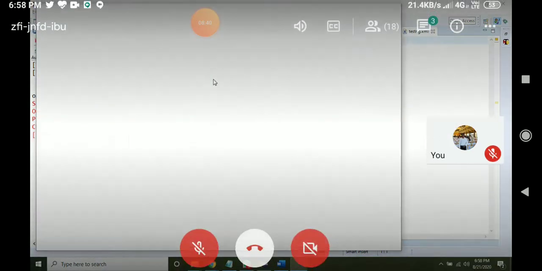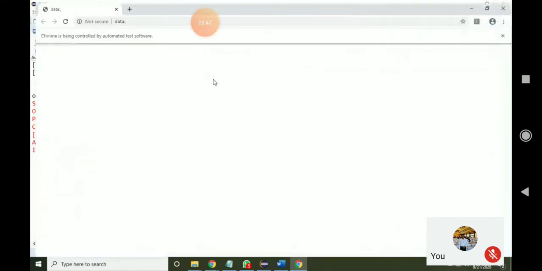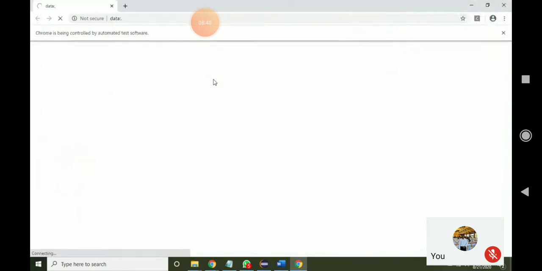Now it has opened the browser. Next step is what? Maximize it, then enter the URL. Open the browser, enter the URL, then log into the application, then do logout, then close the browser. Only this much we are going to automate. This much I have automated. Everything is there. Data driven is there. Generic library is there. Everything we have used.